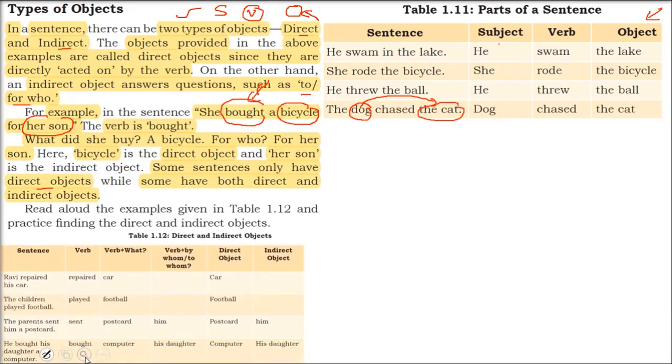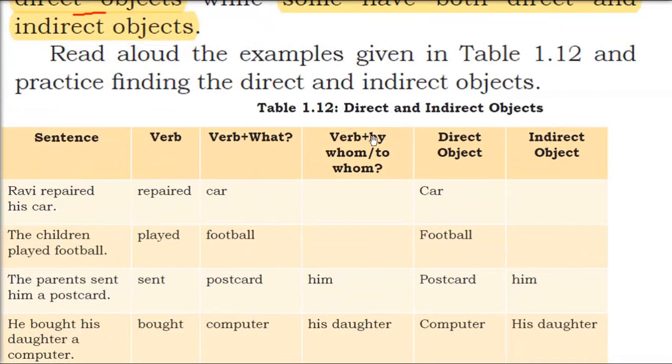So I'll show you two examples where we have direct objects, and two where we have indirect objects. When we ask the question what with a verb, then we have the direct object. When we have the verb and we ask the question by whom, to whom, it's an indirect object. For example, Ravi repaired his car. Repaired is simply a verb. Now verb plus what? Ravi repaired what? The answer is car. So car is a direct object.